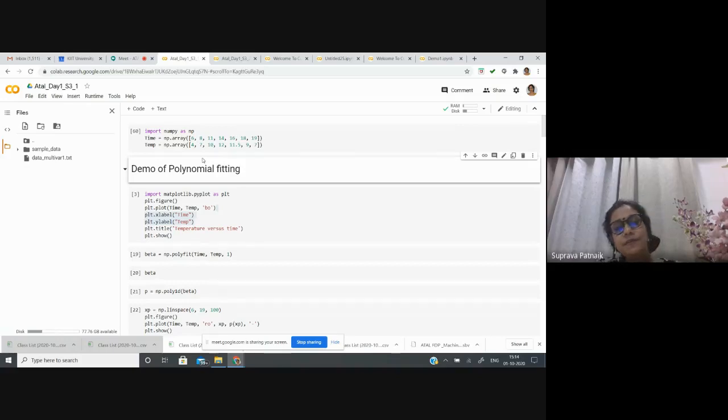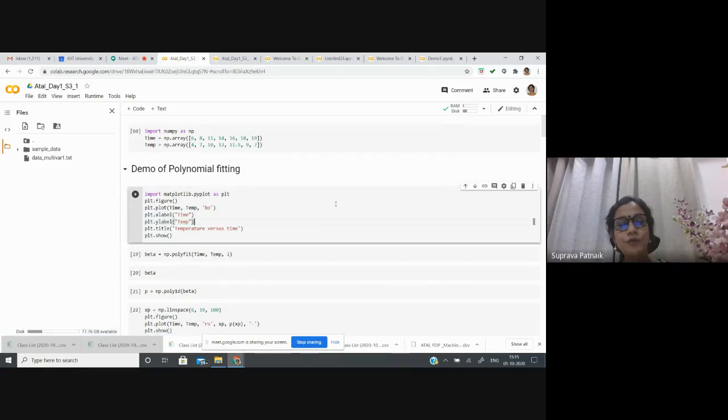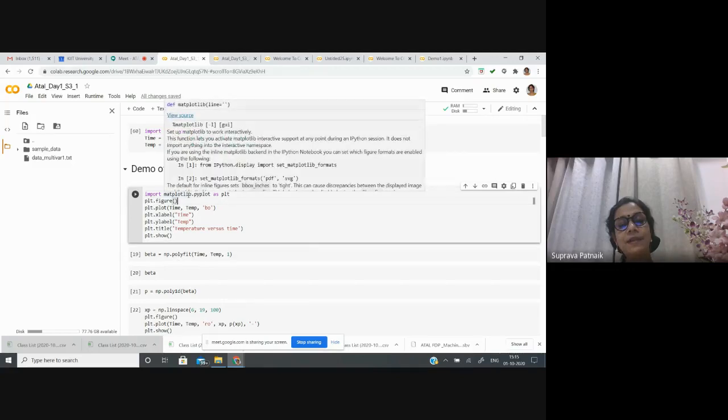In the text box, I have commented that it is the demo session for polynomial fitting. For the polynomial fitting, I'll show you some plots. That is why I have taken another package, the matplotlib library. Here this matplotlib is another library. If I keep my cursor on this, it shows me some detail about it.